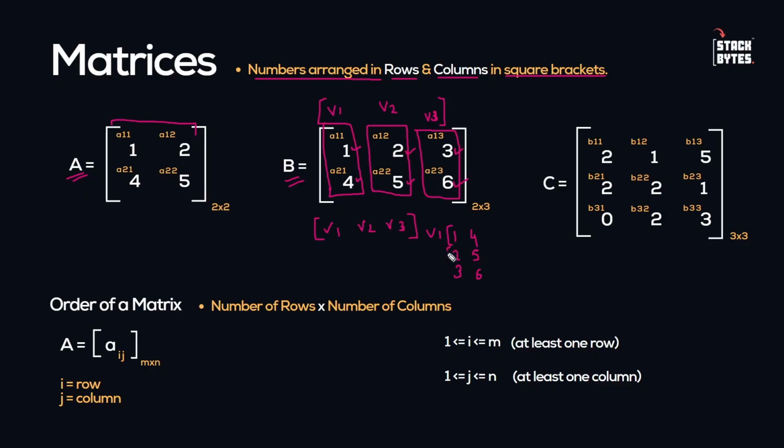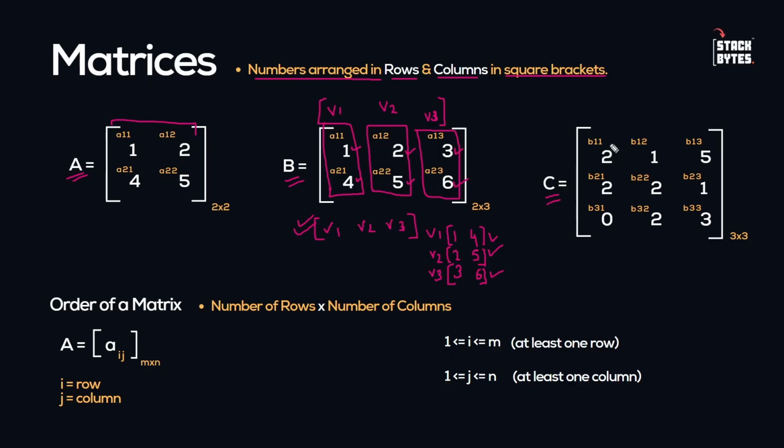Okay, this is a vector 2, 2 and 5. This is a vector 3, 3 and 6. So these three vectors have been stacked vertically. So even if we are horizontally stacking the vectors, even if we are vertically stacking the vectors, in both the cases, these are forming a matrix. Okay, a matrix of numbers arranged in rows and columns. So now you completely know the idea of matrices. Then here is another matrix called C.